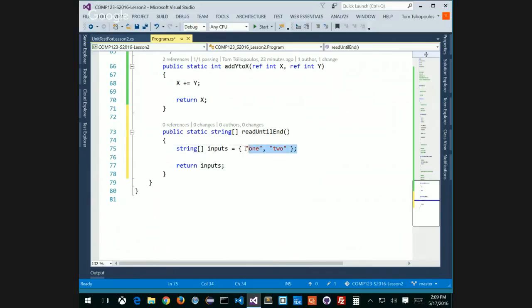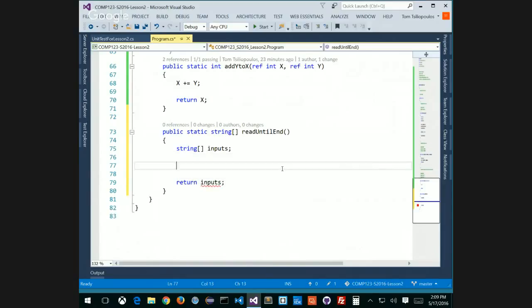But what if I don't have any inputs in my string array? How do I initialize my array otherwise? That's why it's giving me an error. It's going to be an empty array coming back out. Well, I could cause a loop statement to happen. What kind of loop? It can't be a for loop, because I don't know how many times I'm going to loop. Probably a while loop is good, or some kind of until.